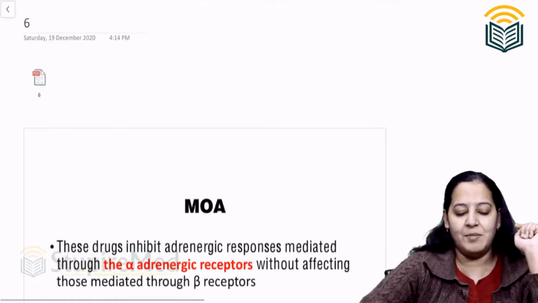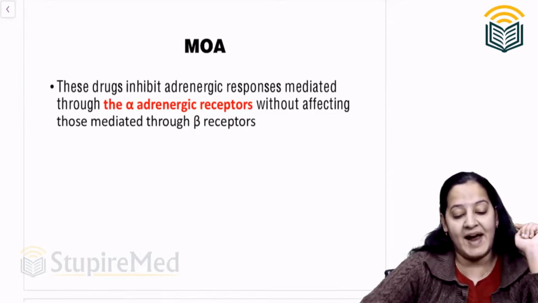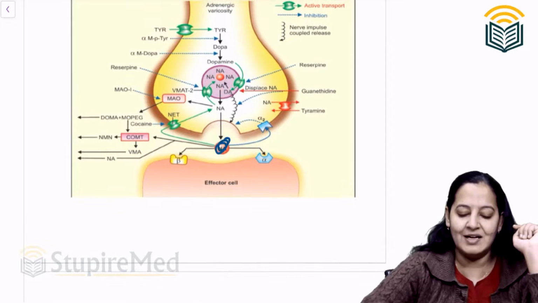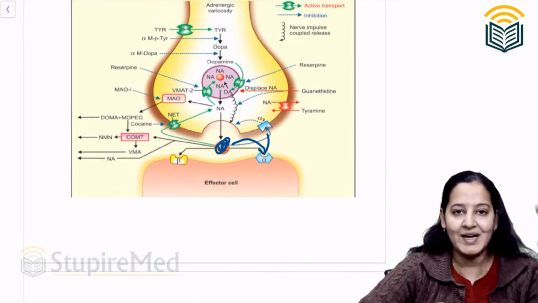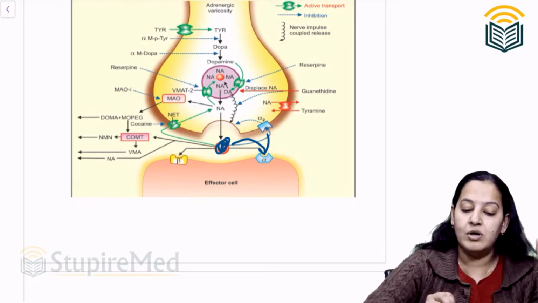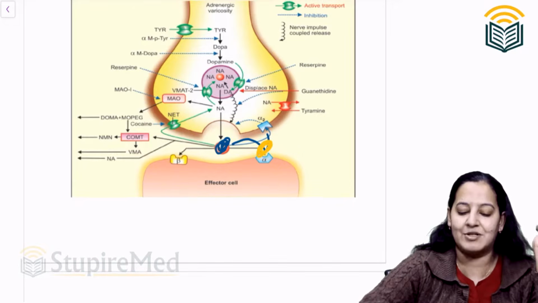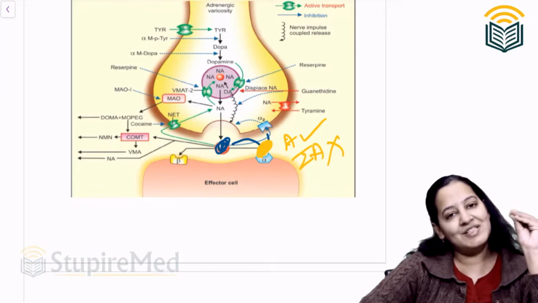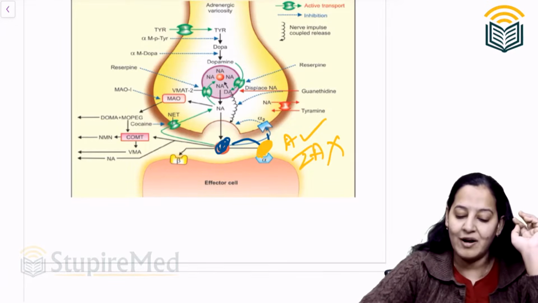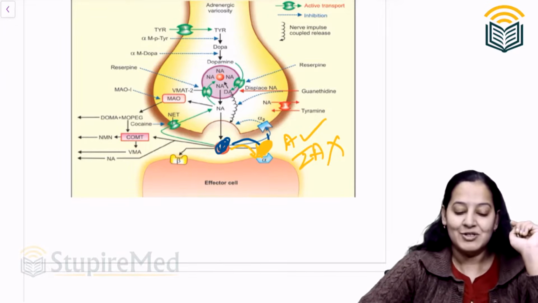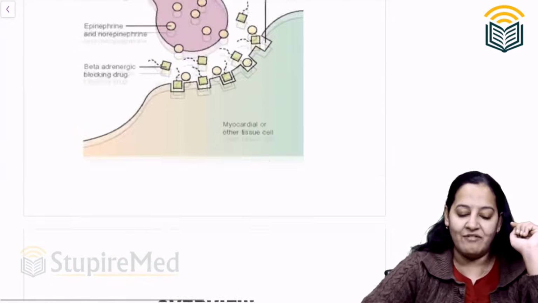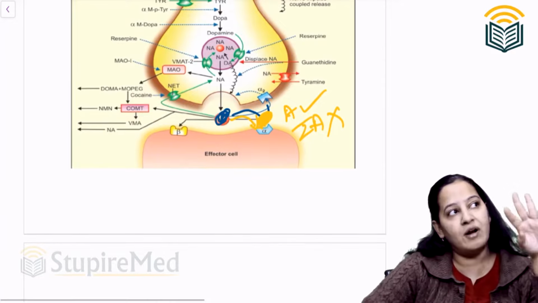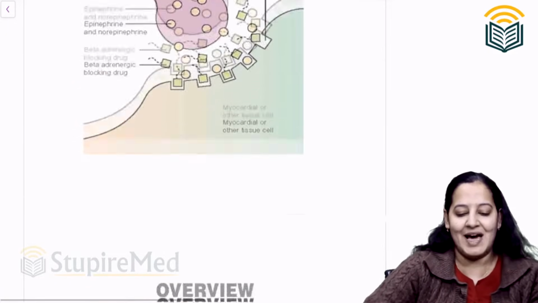Okay, so coming to the mechanism of action. How do these drugs act? Normally noradrenaline was secreted, acting on the alpha receptor and showing its action. These drugs will block the alpha receptor. They have affinity, but they don't have intrinsic activity. So they will just block the alpha receptor so that noradrenaline cannot bind with it. Whatever noradrenaline was doing at the alpha receptor cannot happen. So the reverse will happen; it will do the opposite of what noradrenaline was doing at the alpha receptor. That is the mechanism of action.